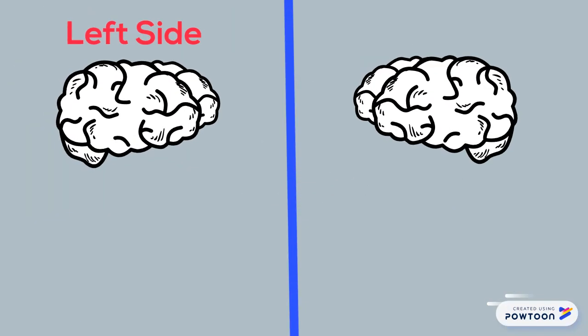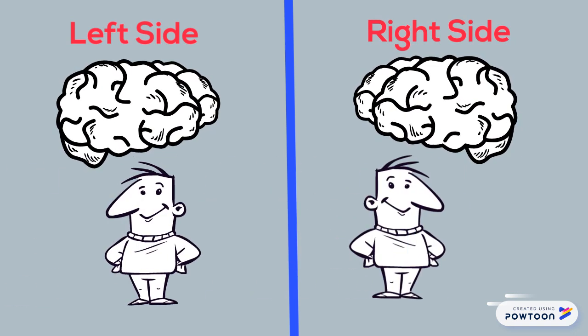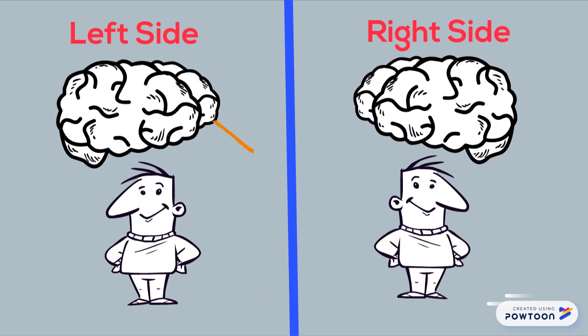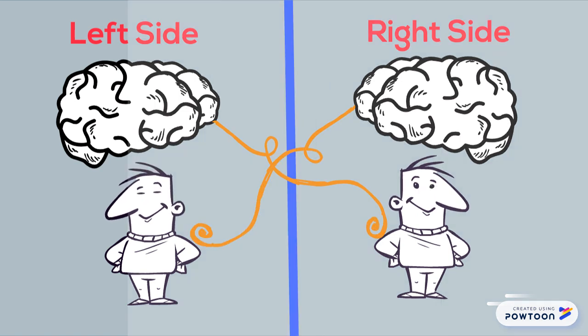The brain crosses electrical pathways with opposite sides of the body. The left hemisphere of the brain controls the right side of the body, and the right hemisphere of our brain controls the left side of the body. For example, if you write with your right hand, your left brain is telling you to do so.